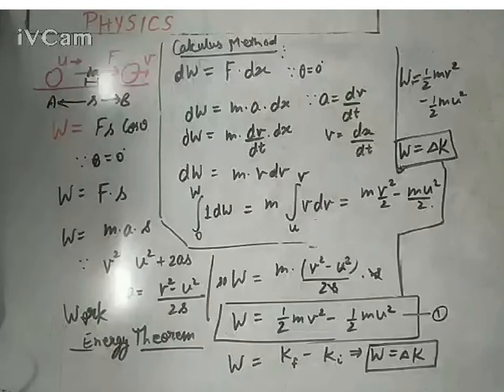It is a very important topic regarding your examinations. You might get some kind of numerical problem based on this, that if that amount of work is being done on a body, then what will be the new velocity of the body? So the initial velocity would be given, and the mass would be given. So you can go for this formula. Work done will bring a change in kinetic energy. So you can calculate the final velocity even from this formula.